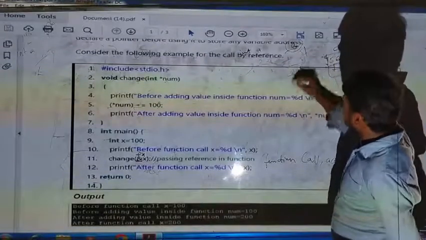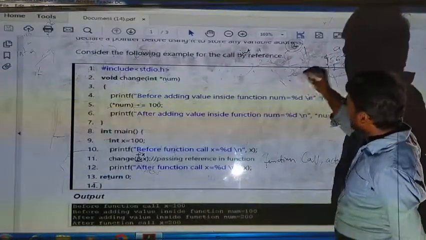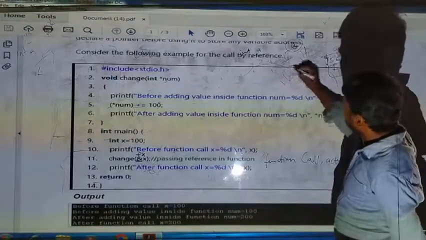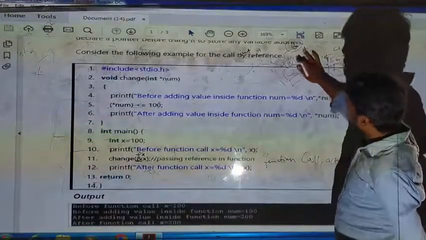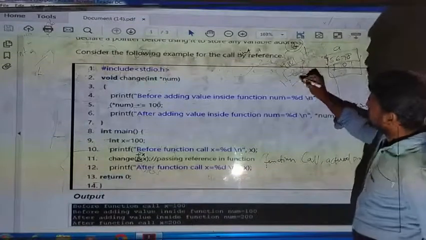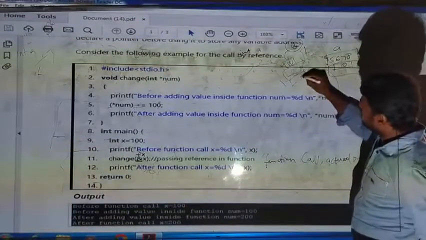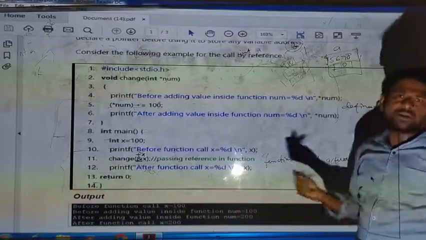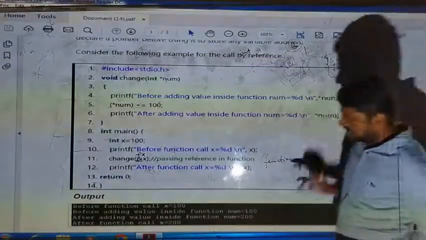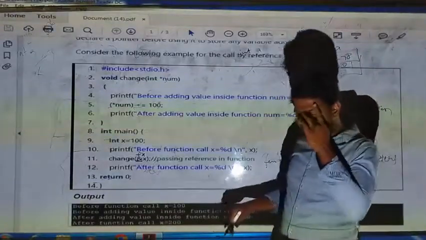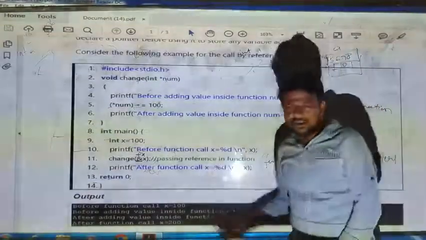A is the variable, here the value is 100, and this is its address. We are adding 100 to that variable, 100 plus 100, 200, right? So inside the reference, whatever the value of the variable is, it adds 100 to that number.